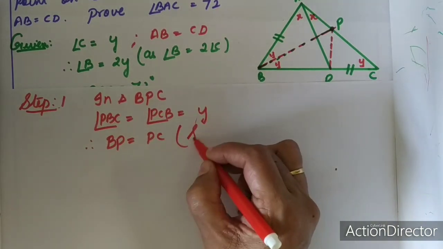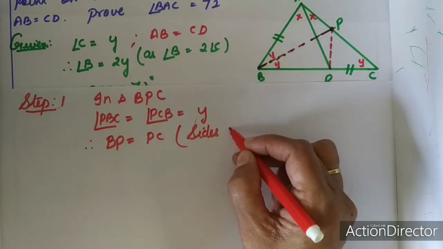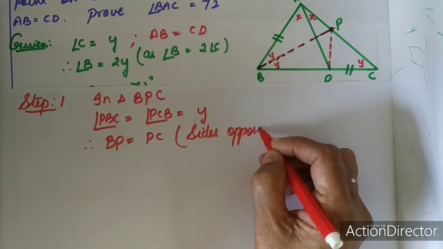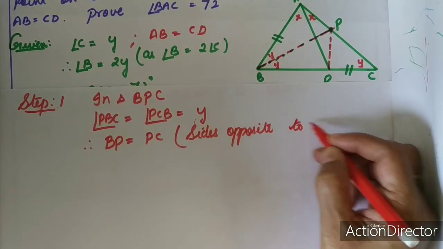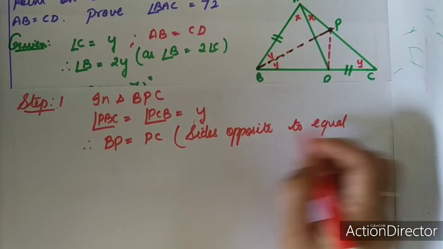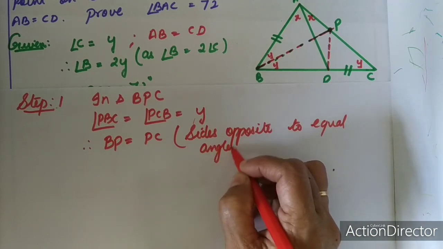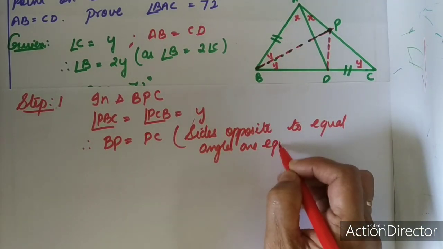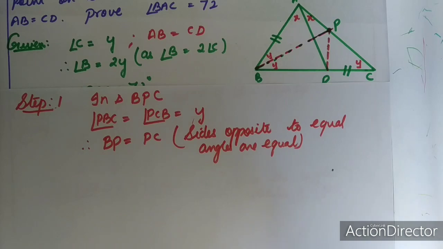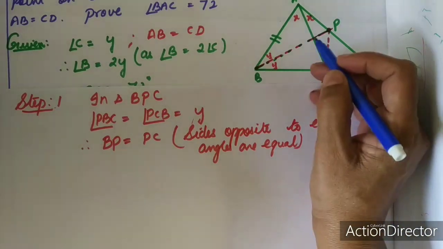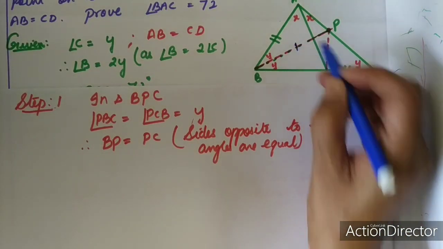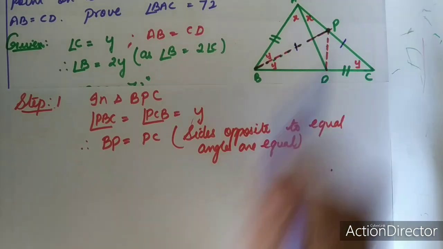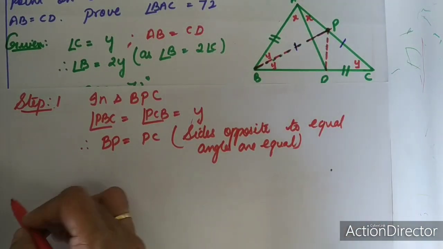In bracket you can write sides opposite to equal angles are equal. So you can mark it here also. Now you have proved that BP is equal to PC. Step 2.